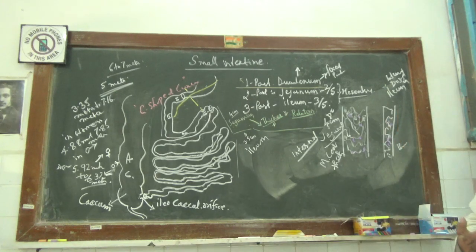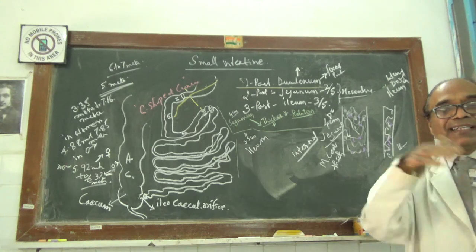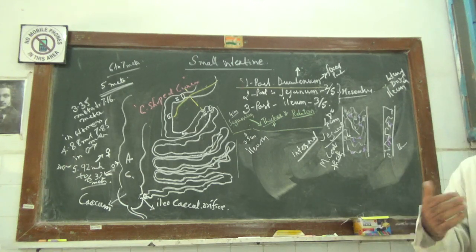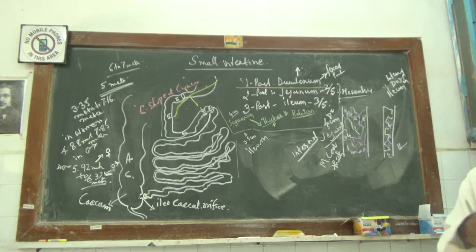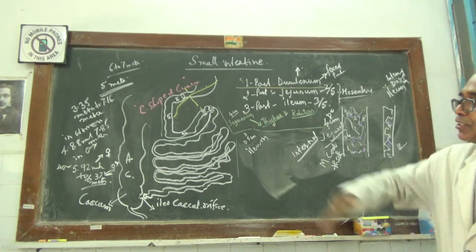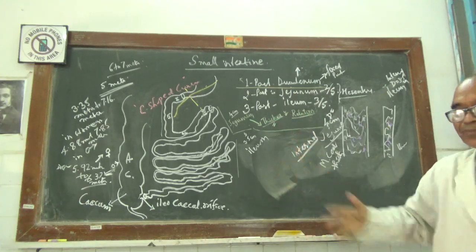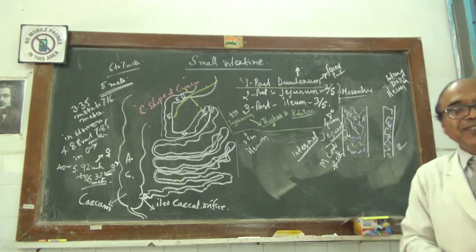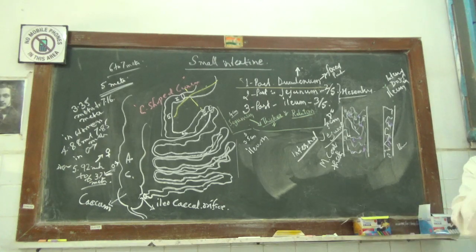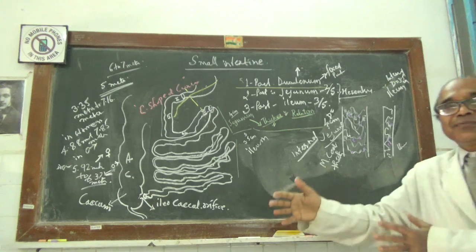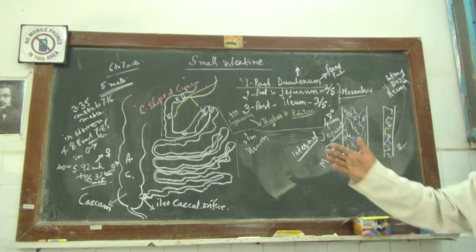Another important thing to remember, which I told you in the gross anatomy in the beginning, is the length. The length depends upon the height of a person. If the height is more, the length is more. If the height is less, the length of the small intestine is a little less. But not the age. These average lengths are for the living, while some cases have been reported shortly after death.